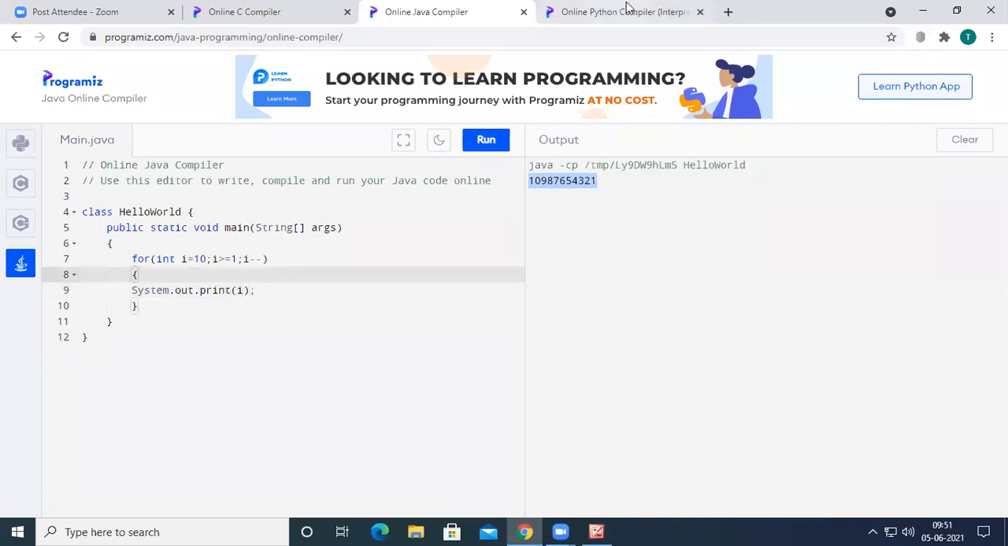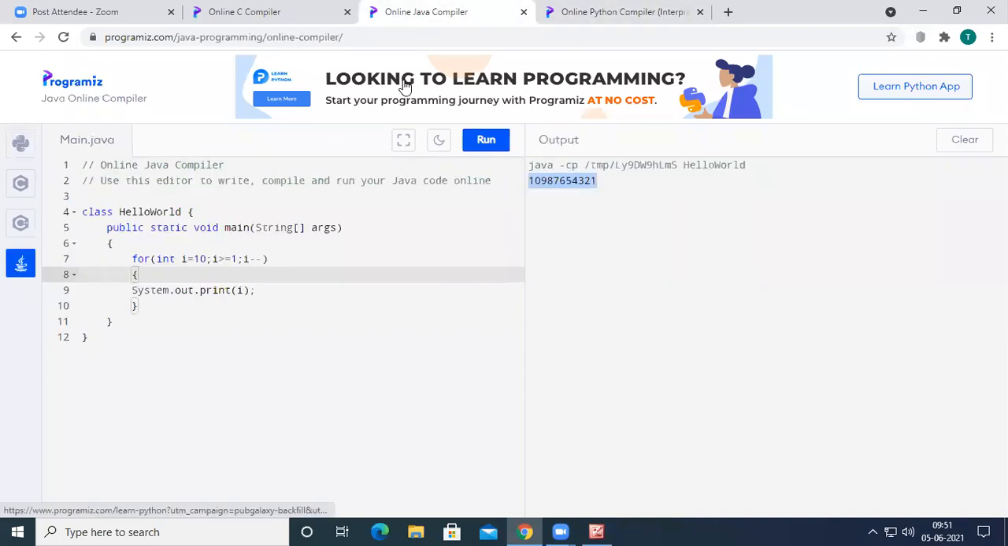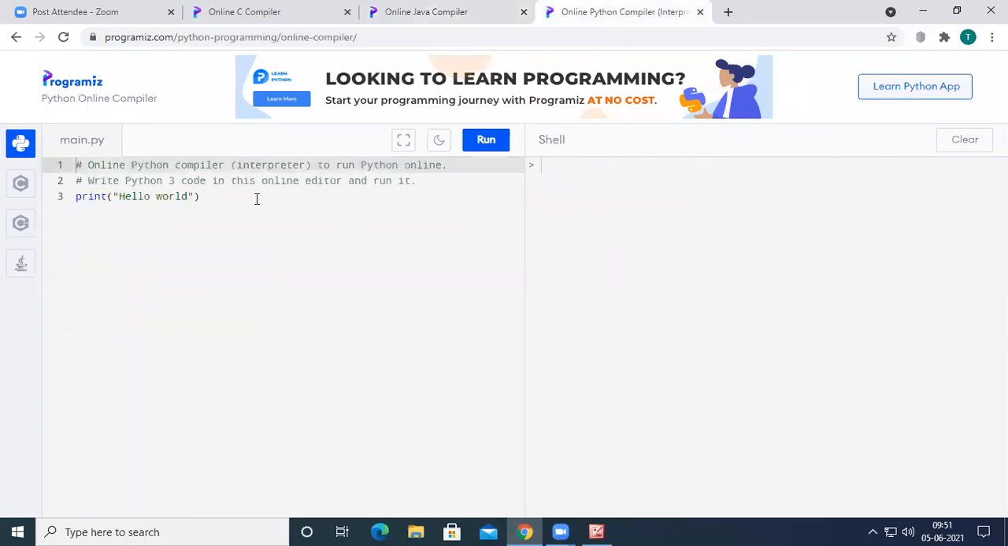Now the same for loop in Python. In C, C++, and Java, the if condition, if else condition, while loop, do while loop, or for loop, each and every syntax will be almost 90% similar. But in Python, the for loop syntax may be a bit different. So let us see that.